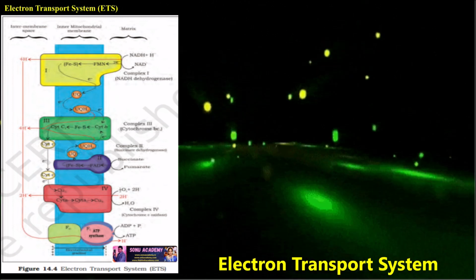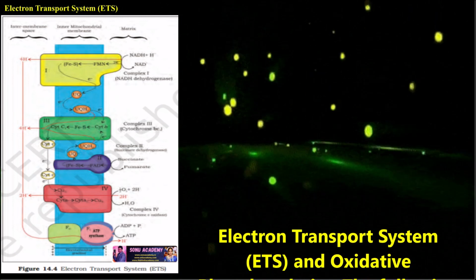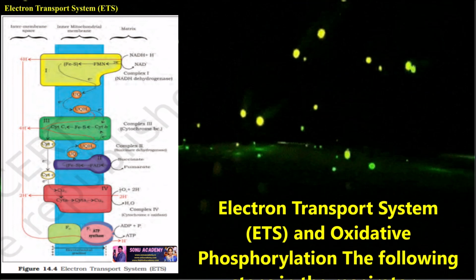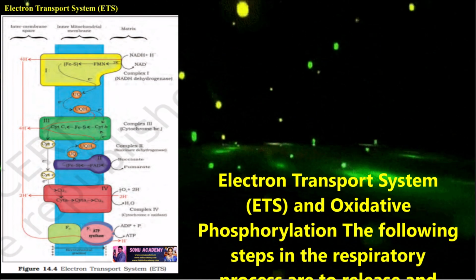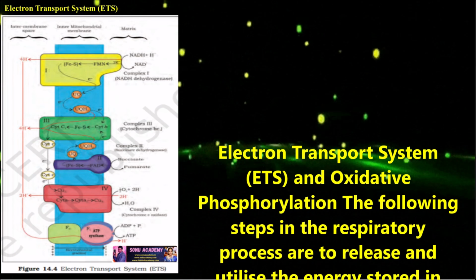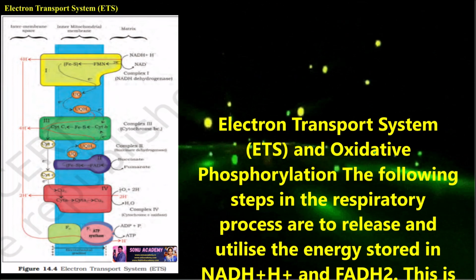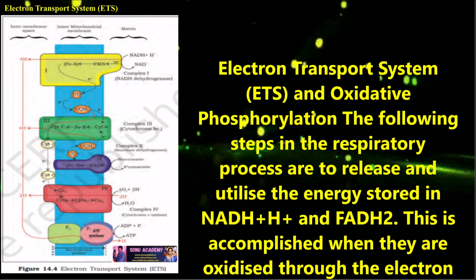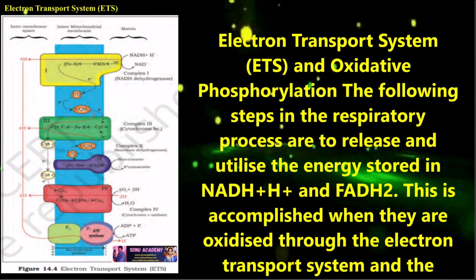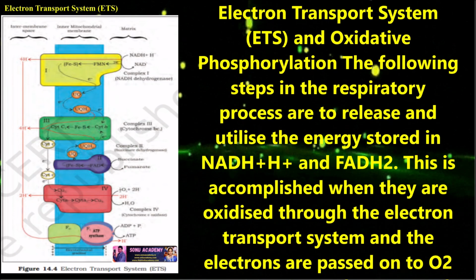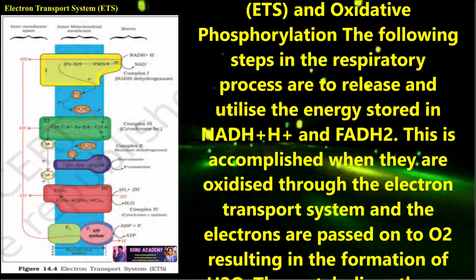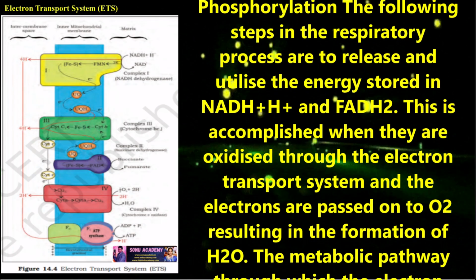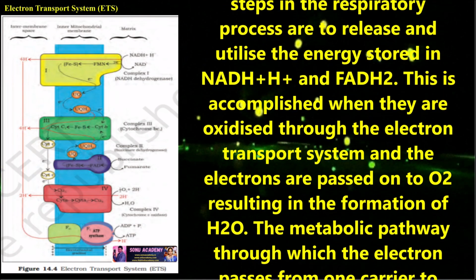Children, now let's discuss the electron transport system (ETS) and oxidative phosphorylation. The following steps in the respiratory process are to release and utilize the energy stored in NADH and FADH2. This is accomplished when they are oxidized through the electron transport system and the electrons are passed on to O2, resulting in the formation of H2O.